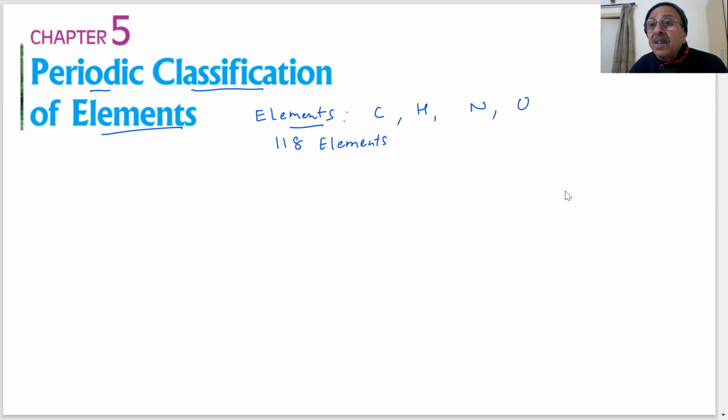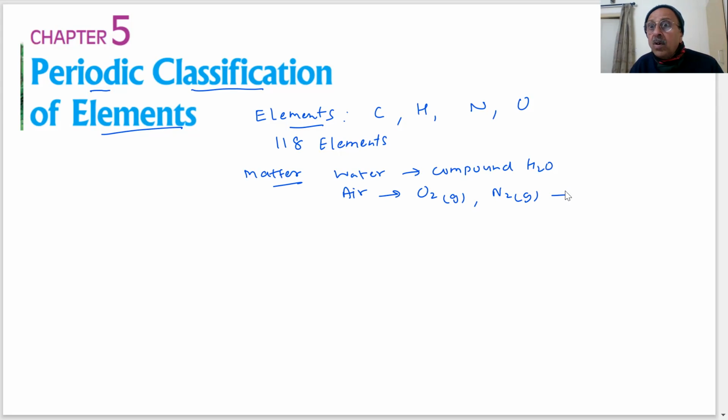What do we mean by element? The matter which we have around us. You are drinking water, you are inhaling air. Air contains oxygen gas, nitrogen gas, and a few more gases may be there. Water is a compound, and we represent the formula like H2O. Then there is carbon dioxide gas in the atmosphere. Ammonia is a gas. All these compounds you are aware of. You have read in chemistry different types of compounds. CaCO3, you read limestone.